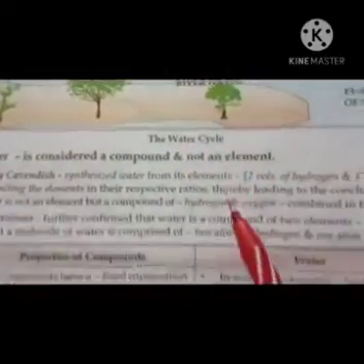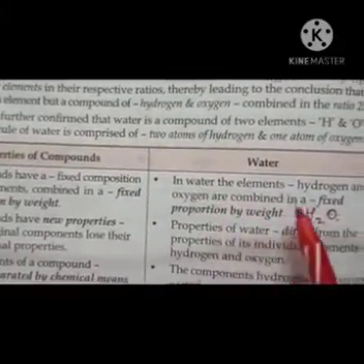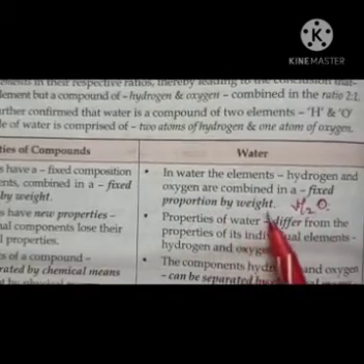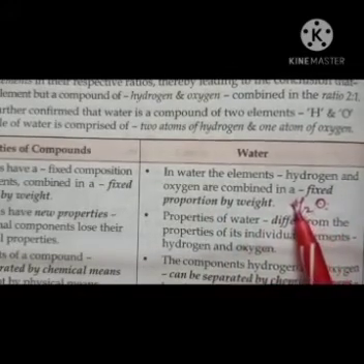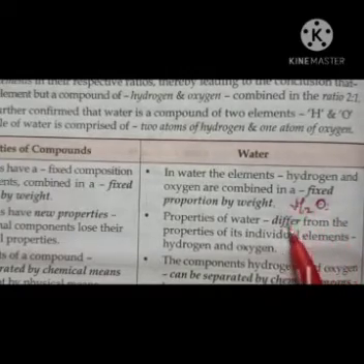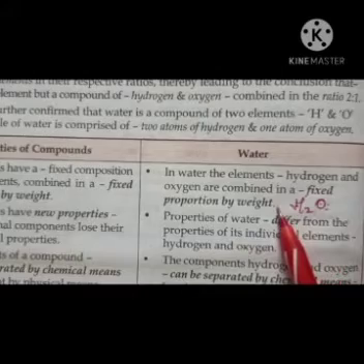And water is a compound. Why? Because in water the elements hydrogen and oxygen are combined in a fixed proportion by weight. Means 2 volumes of hydrogen when combined with 1 volume of oxygen form 1 molecule of water, right?